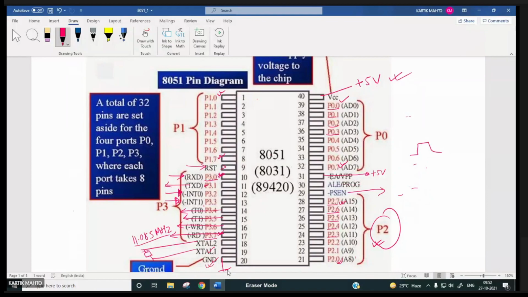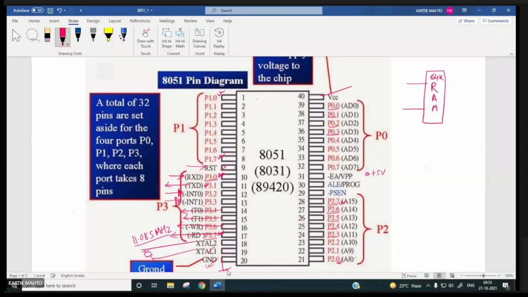So now you can see over here, your RAM will be this. You can connect 64K of RAM, and here you will have a 16-bit address, A0 to A15. ROM also you can connect, maximum 64K, and you can send the address A0 to A15.